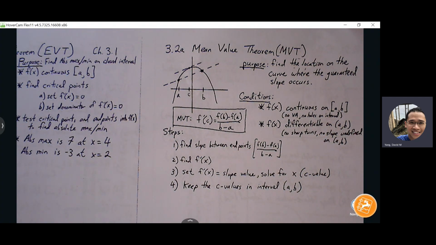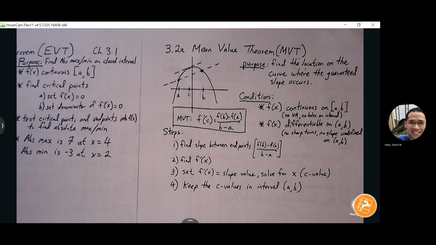The second thing is we want to use the endpoints that are provided in the problem, and find the ordered pairs and then find the slope. Okay. I see a lot of students on the previous test where they find the derivative too soon and they start inserting the endpoints into the derivative. We don't want to do that, okay? We want to just spend our time finding the endpoints, x and y values, finding the slope, so no calculus at all to begin with, okay? The first thing we do is define the ordered pairs, we find the slope. Let's say the slope is 2.